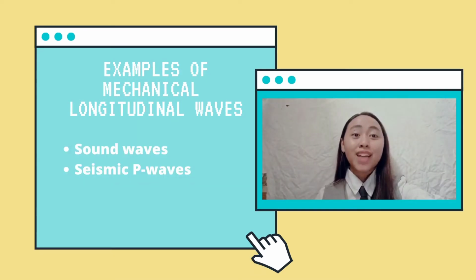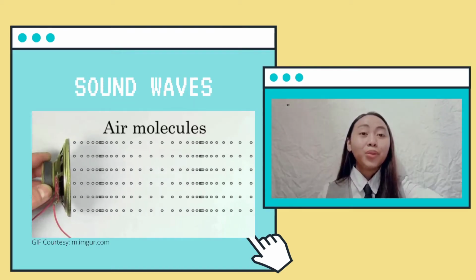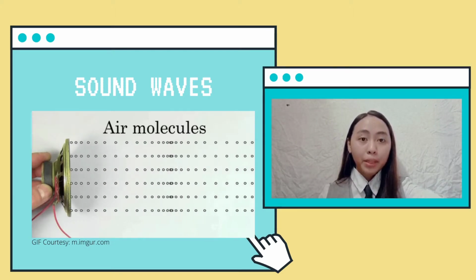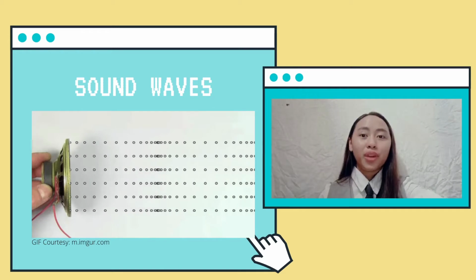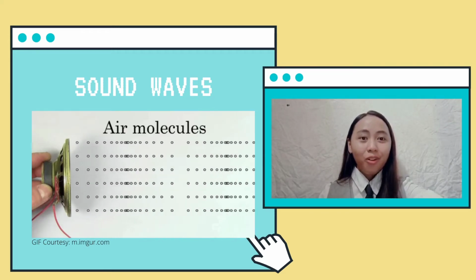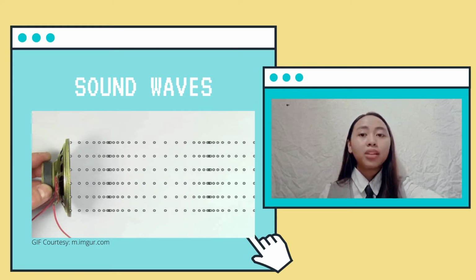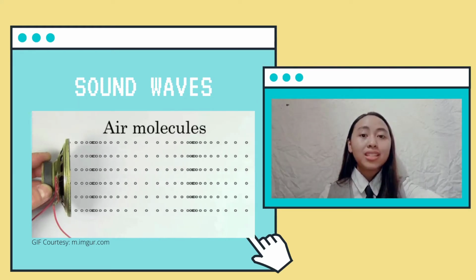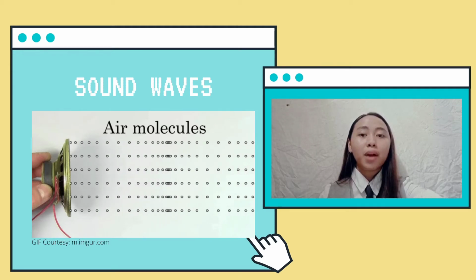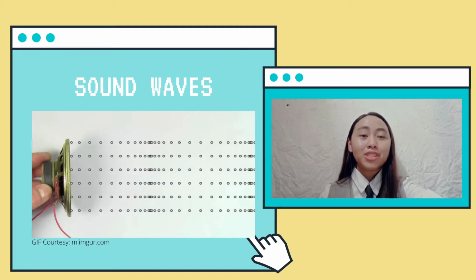Did you know that sound waves and seismic P waves are examples of longitudinal waves? Sound waves are longitudinal waves. They cause particles to vibrate parallel to the direction the wave travels. The vibration can travel through solid, liquid, or gas. The speed of sound depends on the medium through which it is traveling. When traveling through air, the speed of sound is about 330 meters per second.